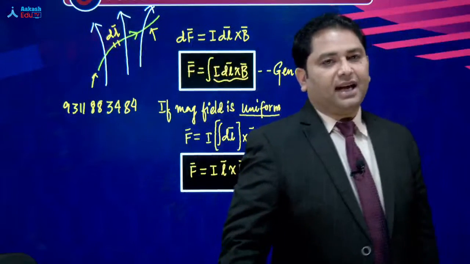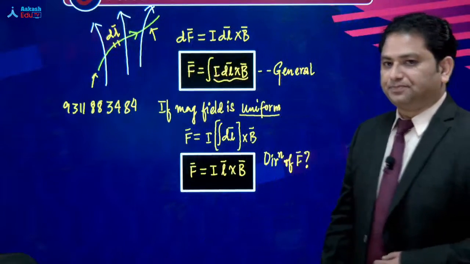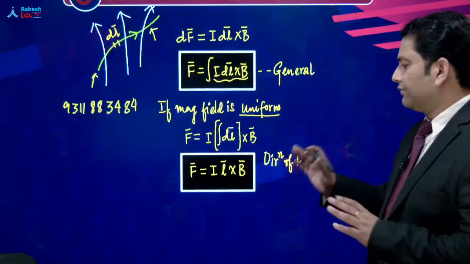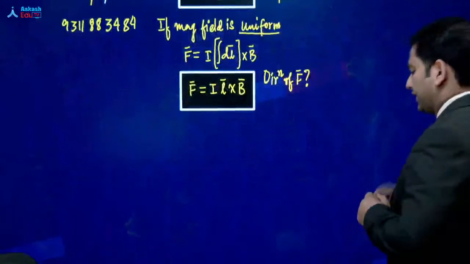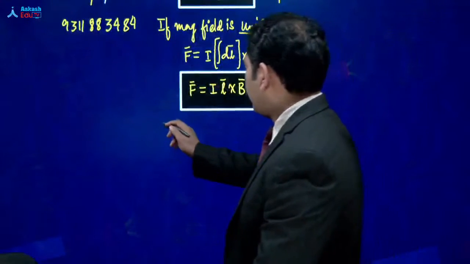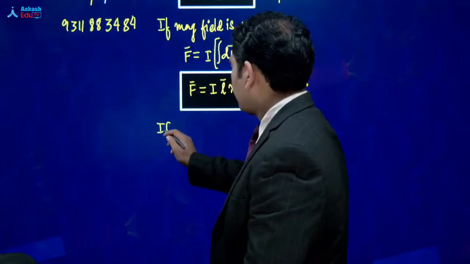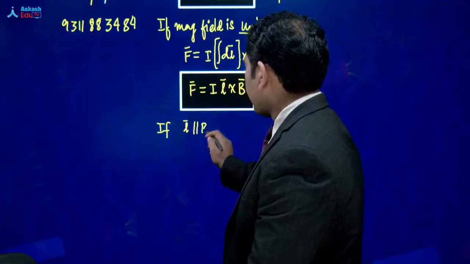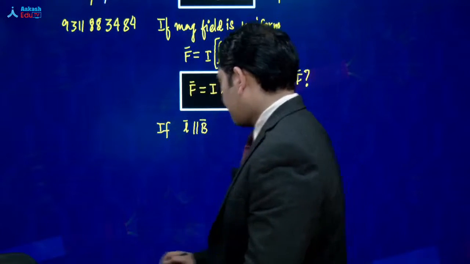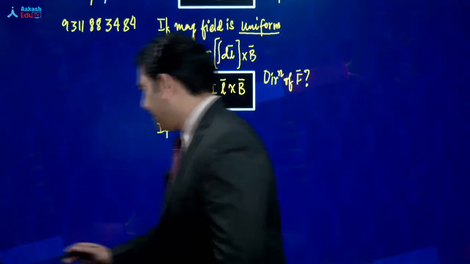All right, so now let's try to understand the next thing. We have calculated, now we saw one thing, और एक situation है कि अगर L vector is parallel to magnetic field. So let me just help you with the help of an example.